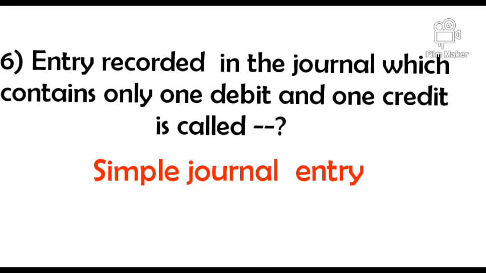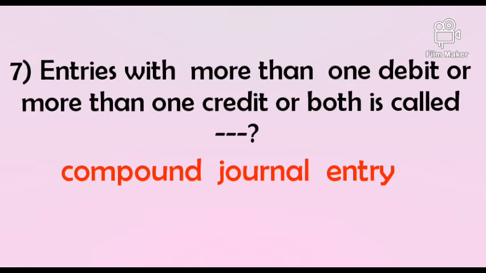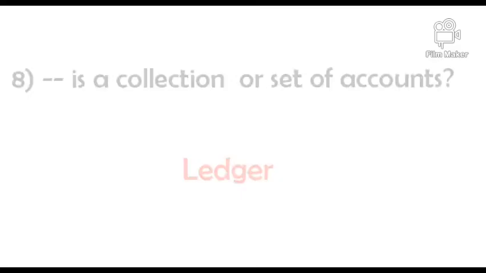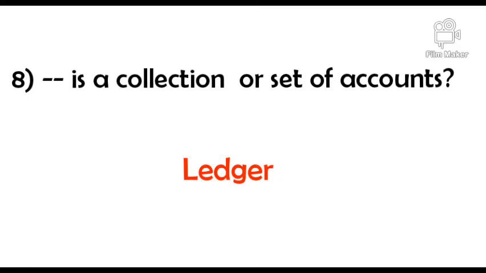An entry recorded in the journal which contains only one debit and one credit is called dash. Answer: simple journal entry. Entries with more than one debit or more than one credit or both are called dash. Answer: compound journal entry. Dash is a collection or set of accounts. Answer: ledger.